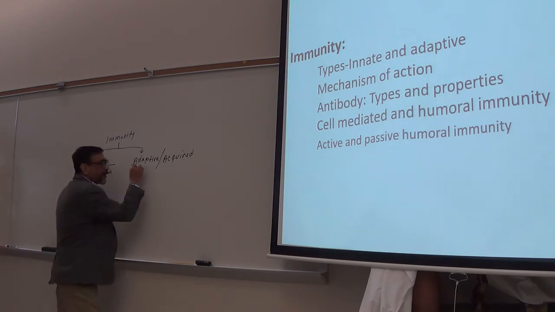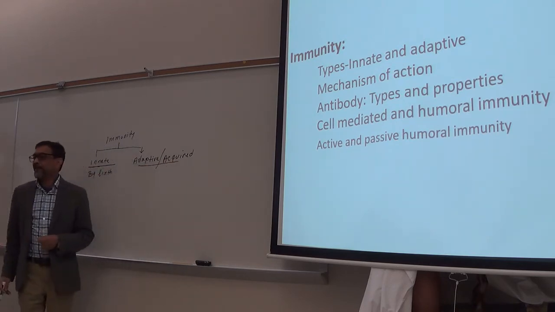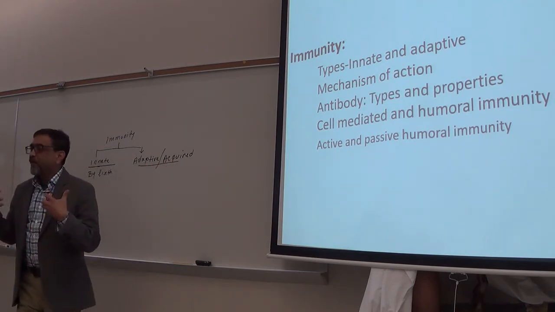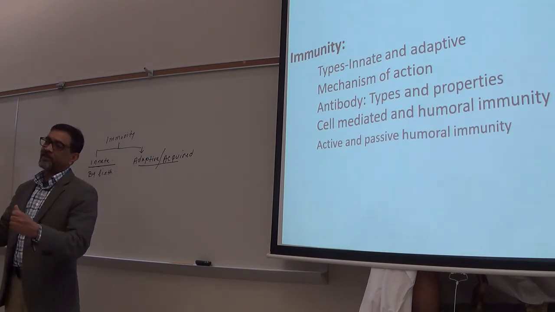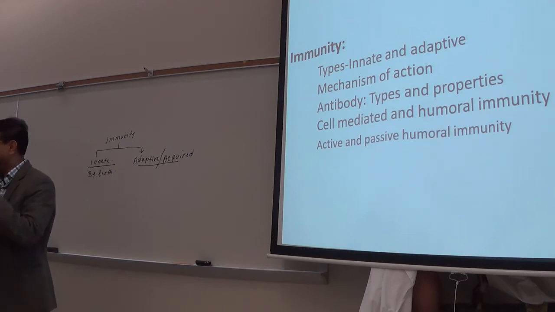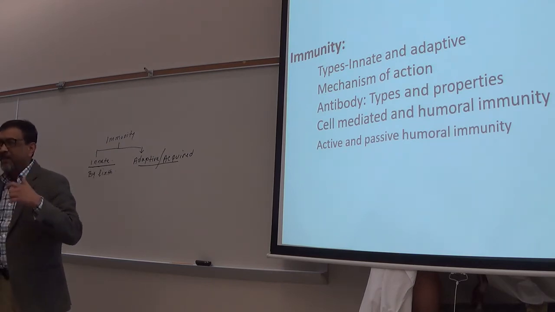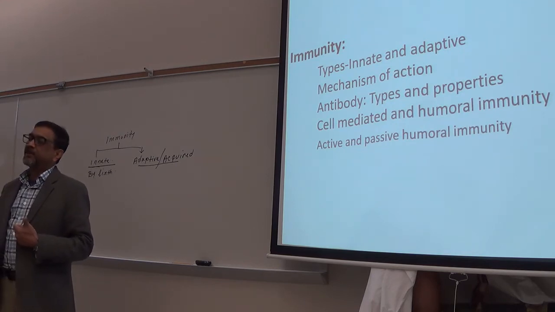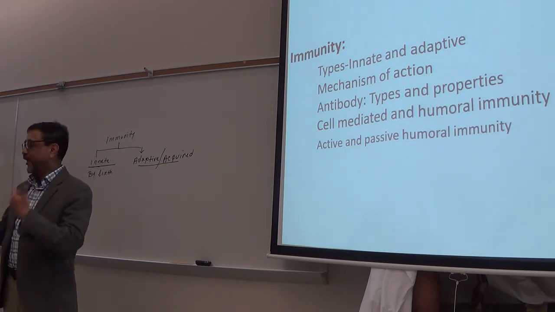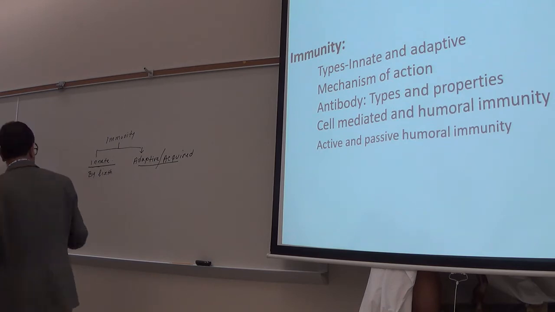But adaptive or acquired immunity, we acquire once we get exposed to any microorganism or antigen. Make sense? Your body develops it after your body gets exposed to a microorganism.